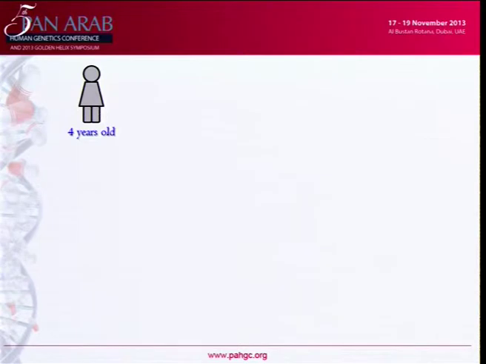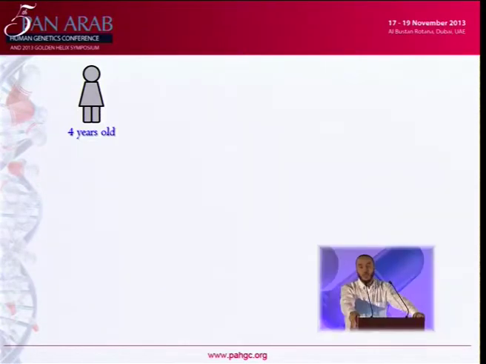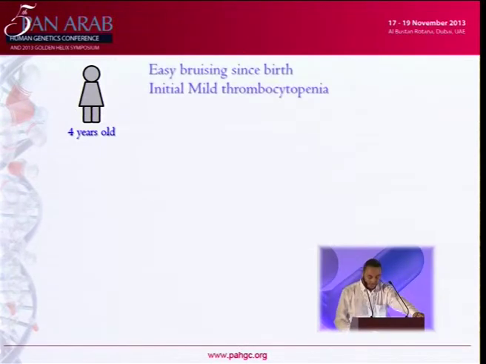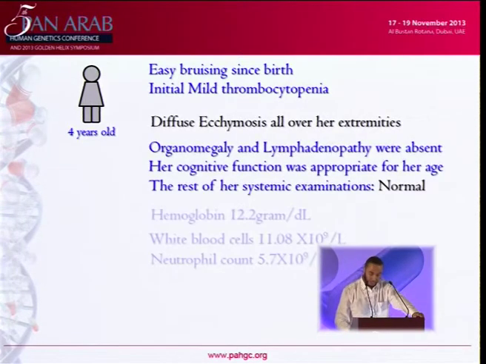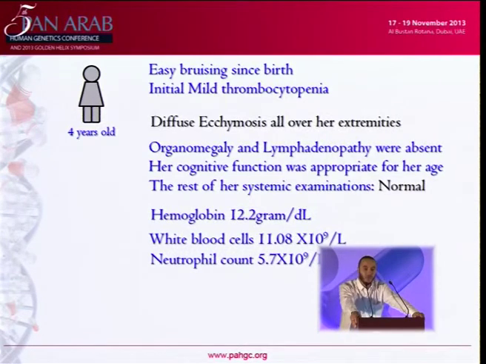So let's talk about our case. My dear colleague, Dr. Saad Daama, is our pediatric hemato-oncologist. He received in his consultation a 4-year-old female, and he noticed that she presented diffuse ecchymosis in all her extremities. Also, coming back to her medical history, we noted a mild thrombocytopenia since her birth. The rest of her clinical investigation was normal, no hepatomegaly or splenomegaly.